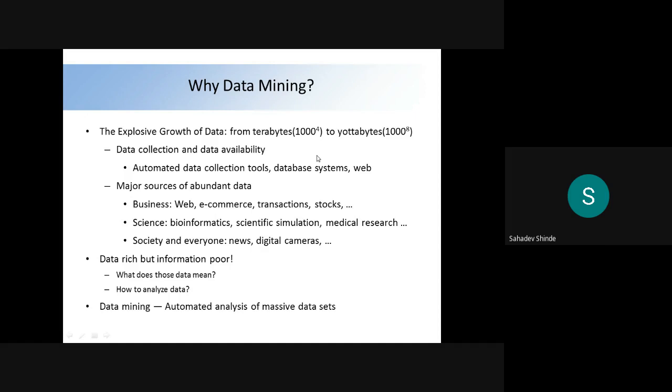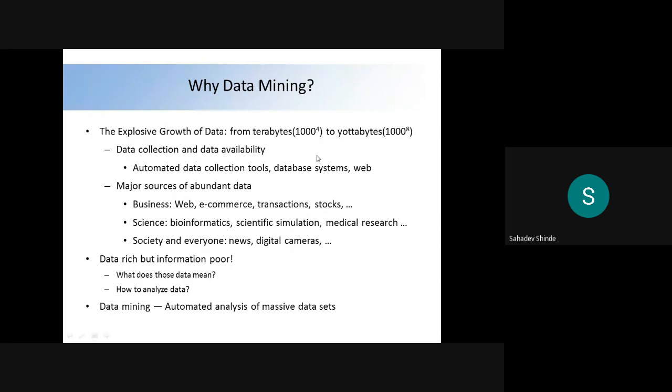And again the web: in today's world, everywhere we find web addresses. Any organization, any office maintains its own web server, because they have their own domain. That also provides the data.